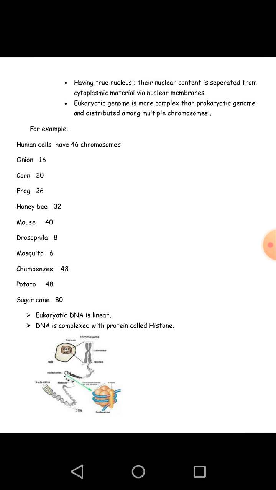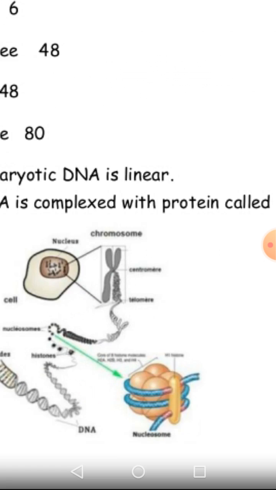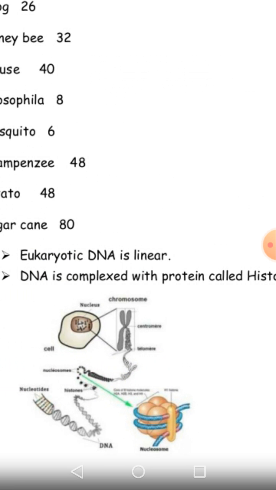Eukaryotic DNA is linear, as we studied that prokaryotic DNA is circular, while eukaryotic DNA is linear. The DNA is complexed with a protein called histone. Look at the diagram, in which we see a histone protein around which the DNA molecule is wrapped. This structure is called a nucleosome, and this makes up the chromosome. So eukaryotic organisms have DNA which is complex due to the histone protein.